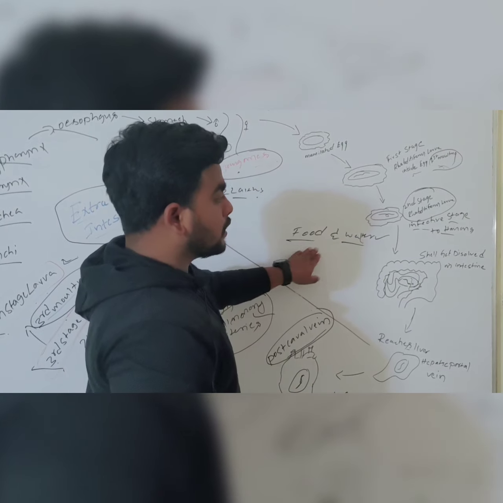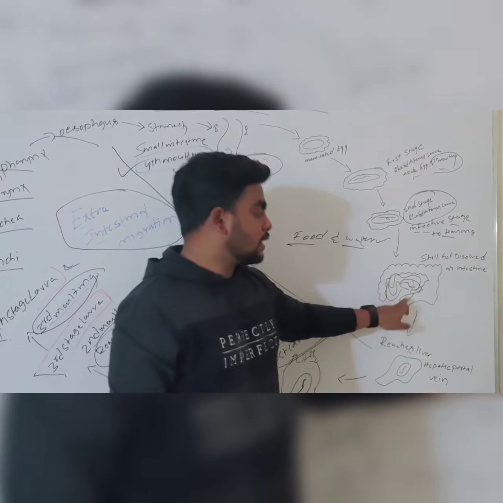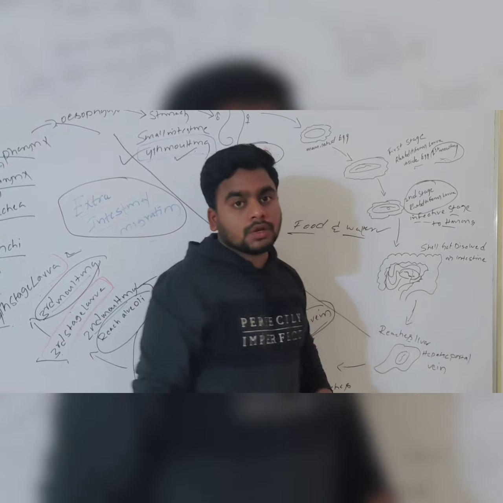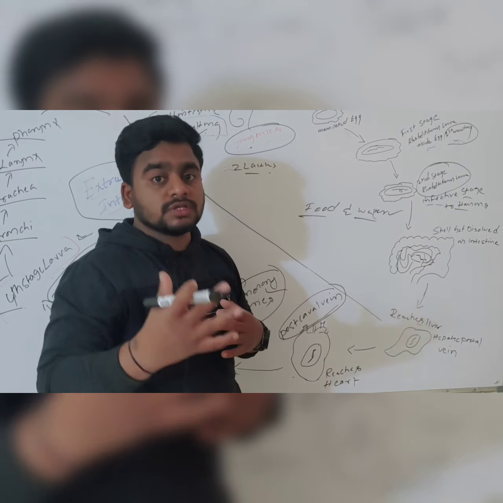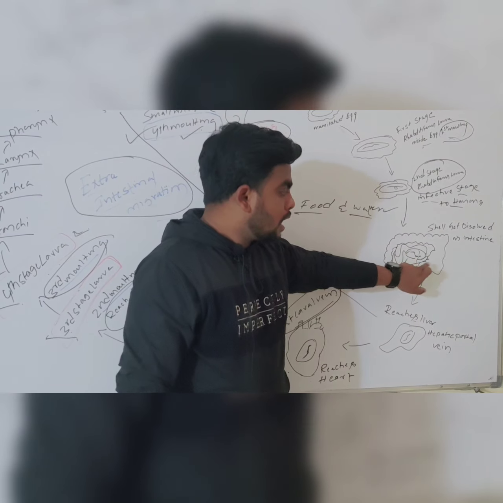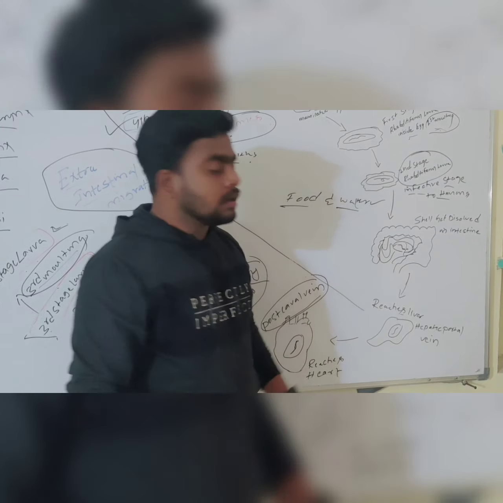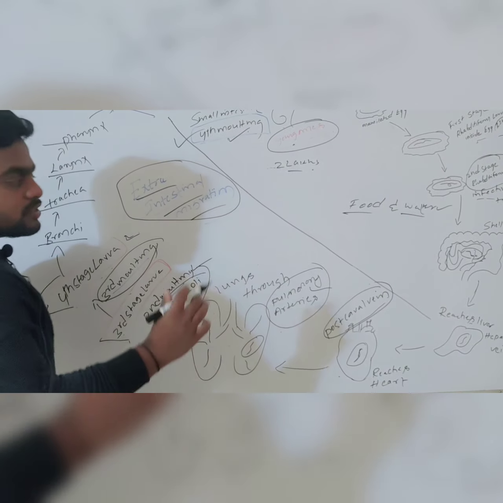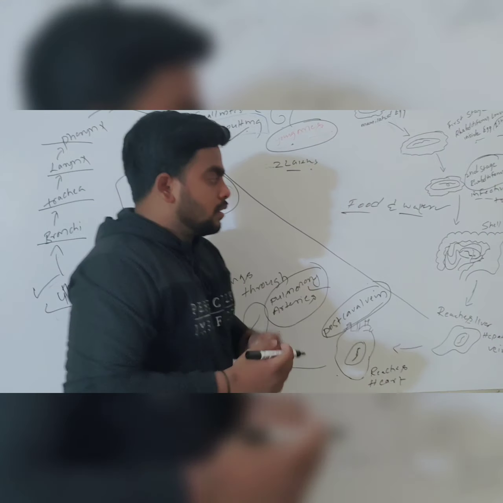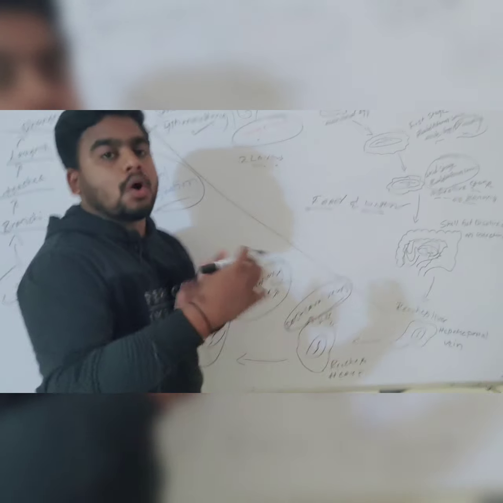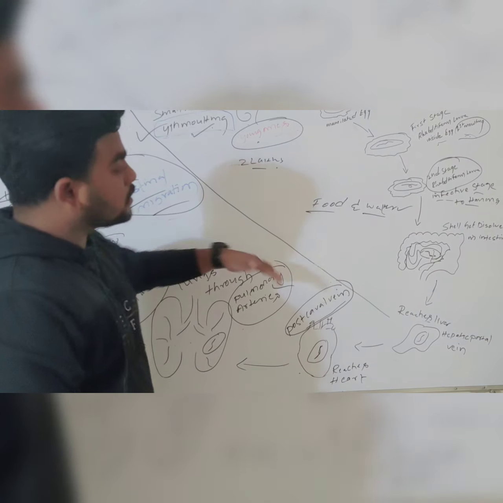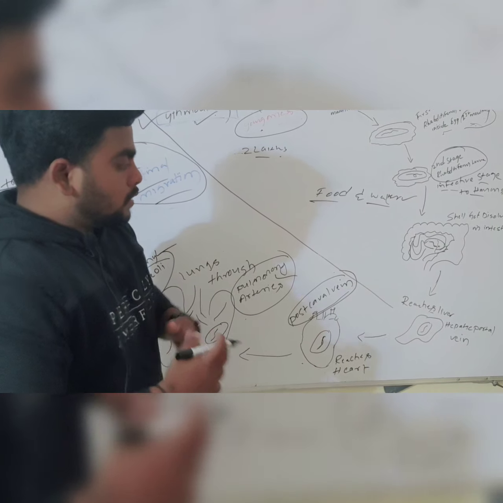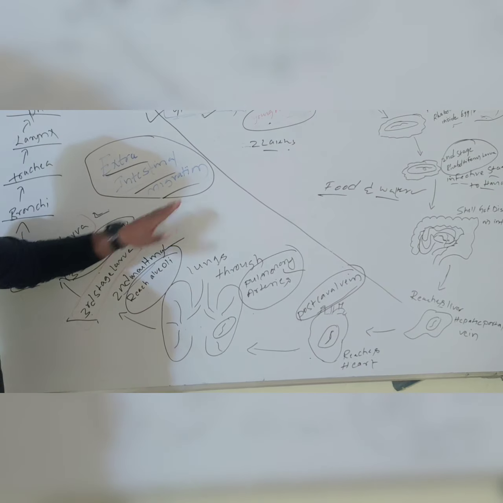Through contaminated food and water, it reaches humans and enters the small intestine. In the small intestine, the egg shell gets dissolved due to digestive enzyme activity, and the parasite is released. From here, the parasite exhibits extra-intestinal migration. What is meant by extra-intestinal migration? It means it migrates to organs of the human body other than the intestine. From the intestine, it migrates to other parts of the body. That's why it is called extra-intestinal migration.